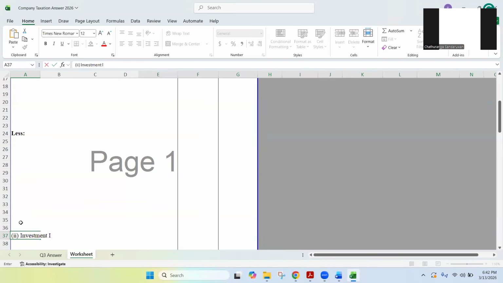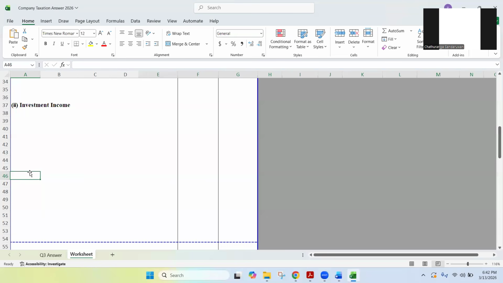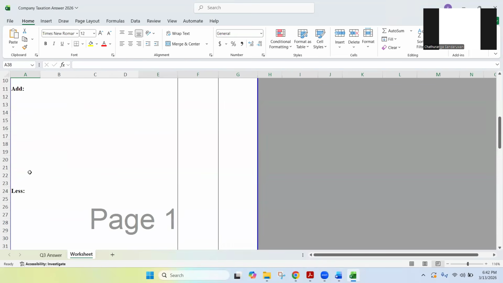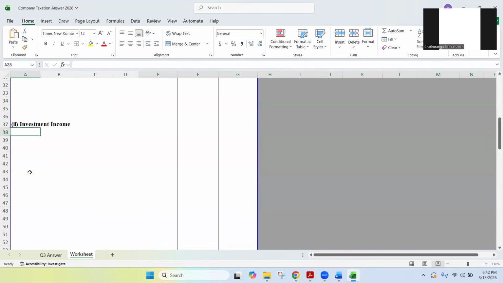Investment income. So if there is any investment income, I'm going to write down the investment income. Right. And then the third one. Since I read the full question, I know there were not so many investment income adjustments like business income adjustments. So I'm going to keep 3 to 4 lines and then I'm going to write other income.